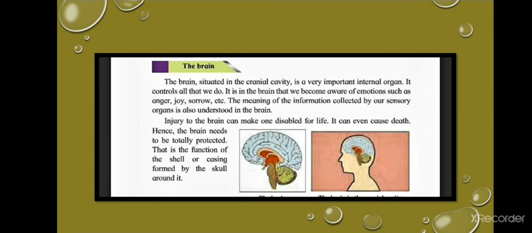The brain. The brain, situated in the cranial cavity, is a very important internal organ. It controls all that we do. It is in the brain that we become aware of emotions such as anger, joy, sorrow, etc. The meaning of the information collected by our sensory organs is also understood in the brain. Injury to the brain can make one disabled for life. It can even cause death, hence the brain needs to be totally protected. That is the function of the shell or casing formed by the skull around it.